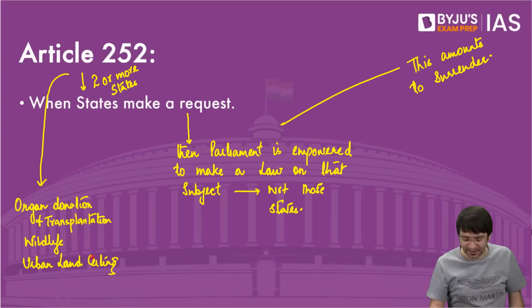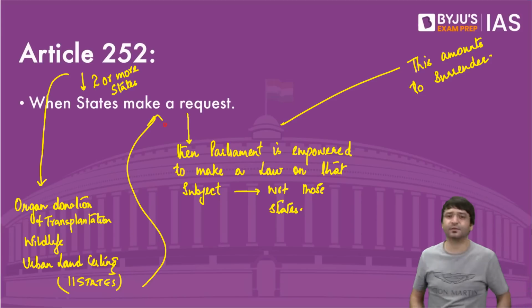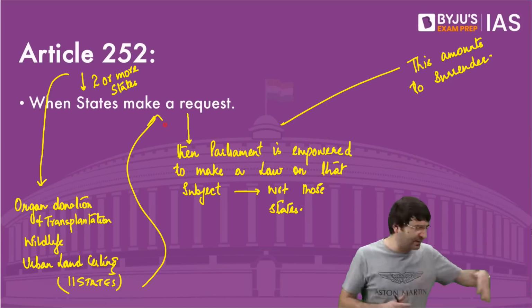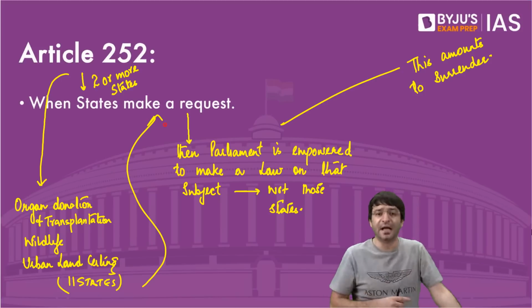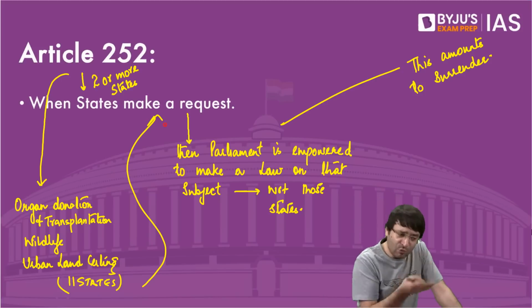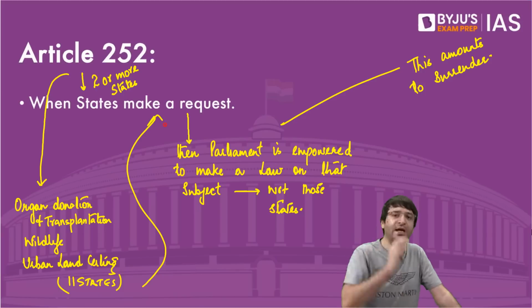In 1969, there were 11 states who made this request. That, dear Parliament, we are the 11 states. We request you, you make a law on urban land ceiling. That means in urban areas, what is the amount of land that a particular individual can hold, can acquire, can possess? You decide that.